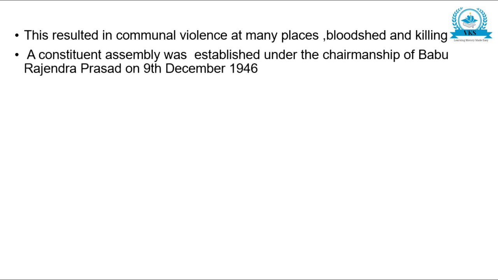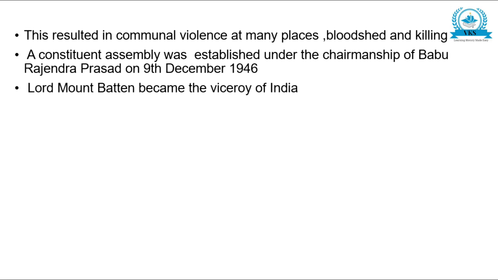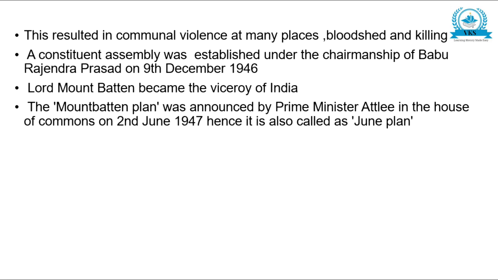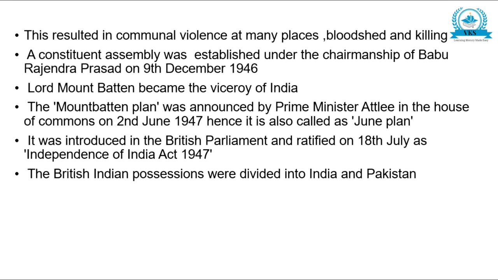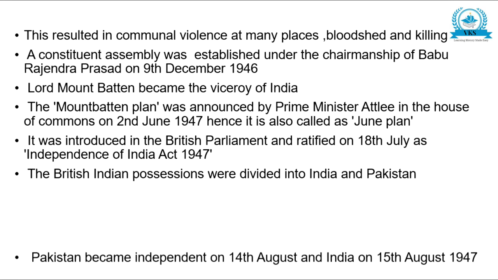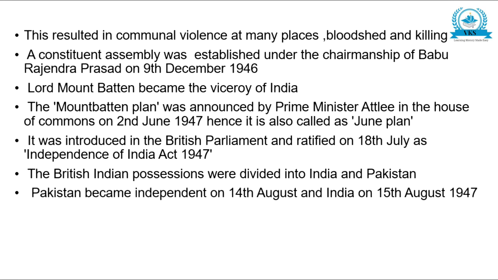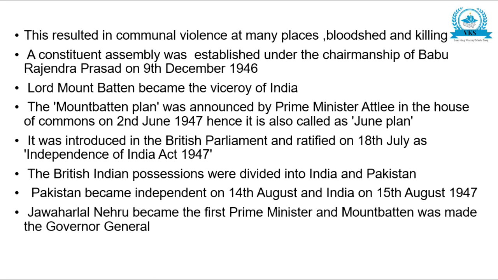The Constituent Assembly was established under the chairmanship of Babu Rajendra Prasad on 9th December 1946. Lord Mountbatten became the Viceroy of India. Mountbatten Plan was announced by Prime Minister Attlee in the House of Commons on 2nd June 1947, and hence it is called the June Plan. It was introduced in British Parliament and ratified on 18th July as Independence of India Act 1947. The British Indian possessions were divided into India and Pakistan. Pakistan became independent on 14th August and India on 15th August 1947.